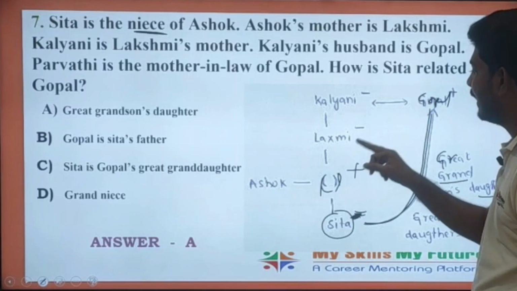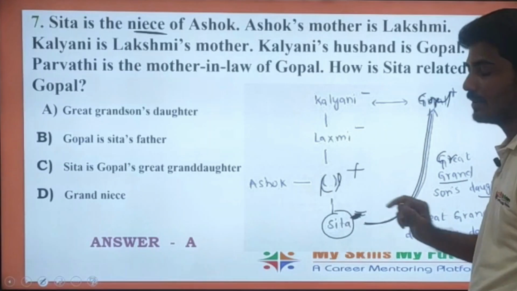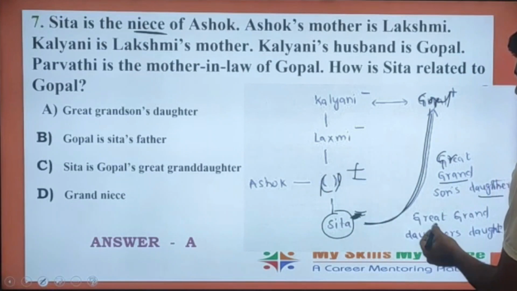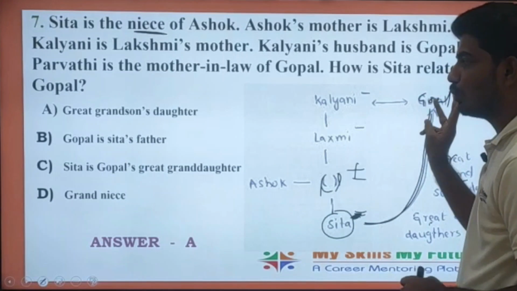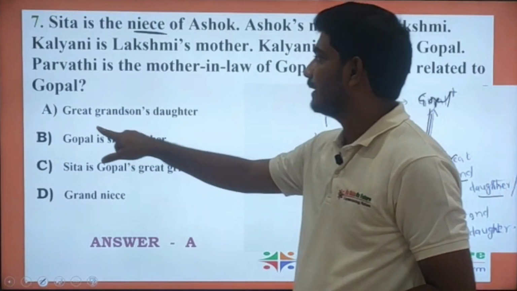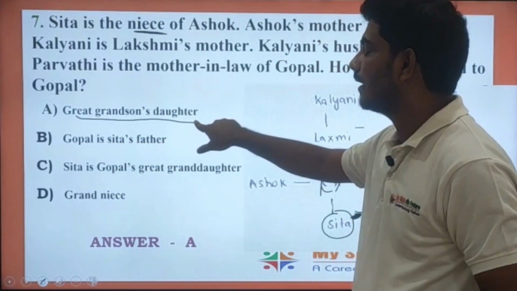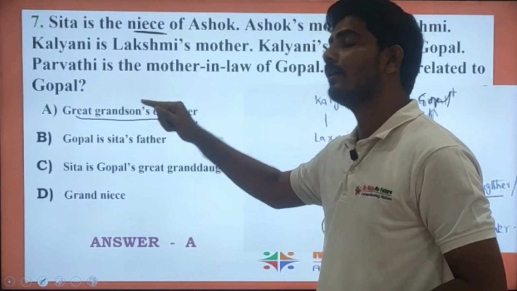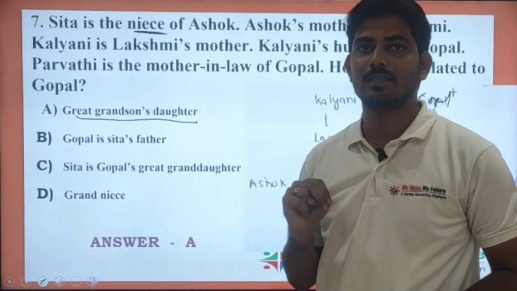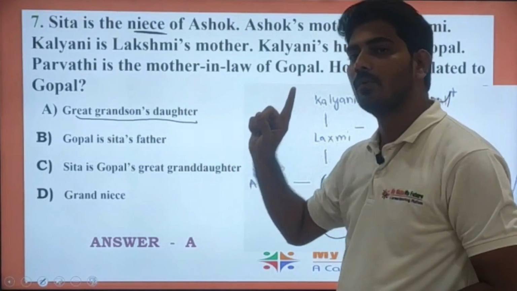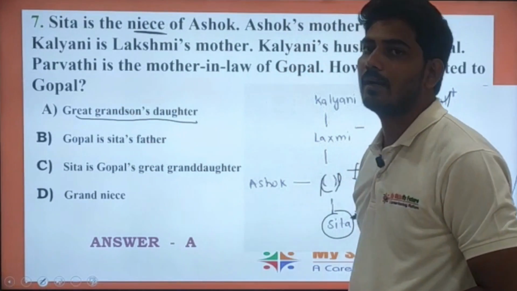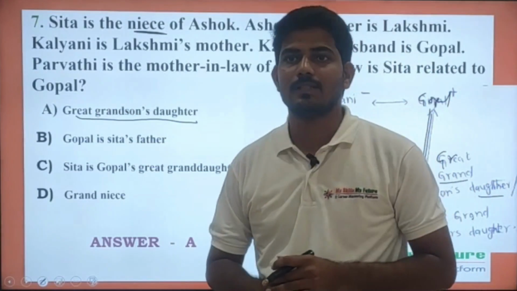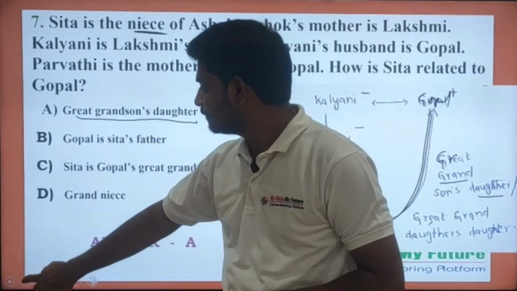So it must be a great grandson's daughter because suppose if it will be of male person, it will be like great grandson's daughter, or if it is of female person, it will be of great granddaughter's daughter. There are two possibilities, but among the given option, only one option is given. The answer will be great grandson's daughter. I hope you understand this problem, and let's go to the next problem.